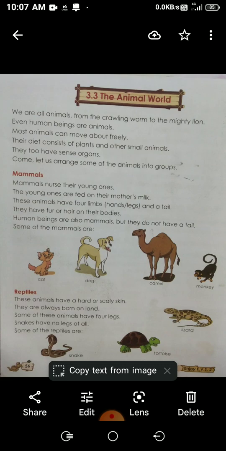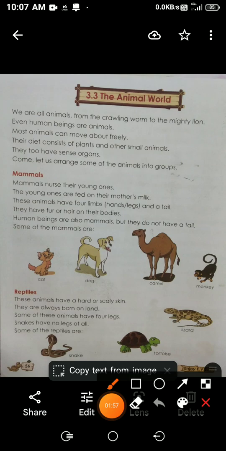Human beings are also mammals, but they do not have a tail. Even we are mammals, but we have 2 legs and 2 hands, and we do not have a tail. But animals have 4 legs and they have a tail. You can see in this picture.